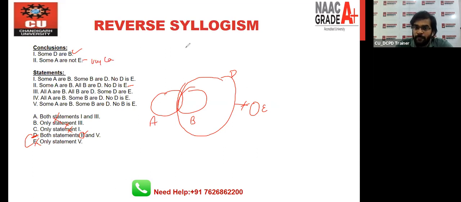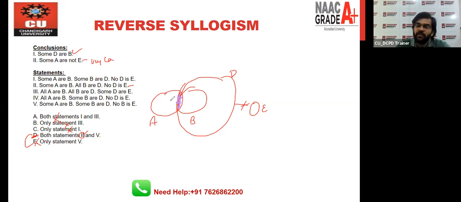What does it mean? If you notice here, some A will definitely lie inside of the D. And if some A will lie inside D and there is no intersection between D and E, what does it mean?